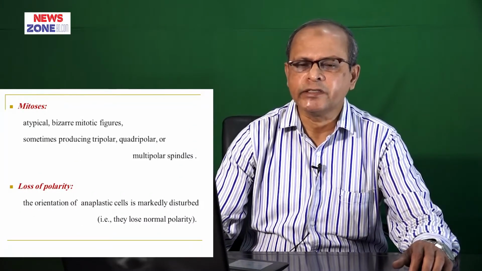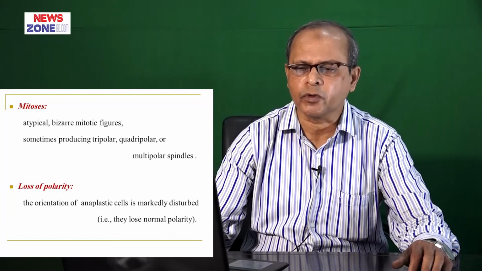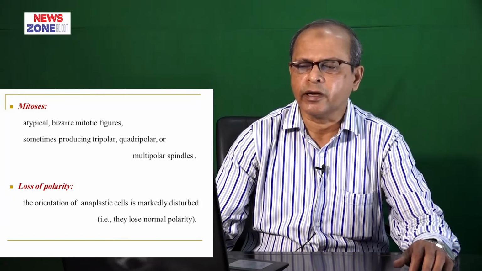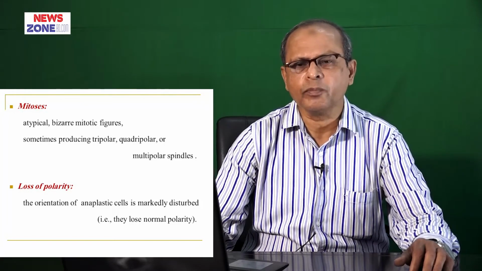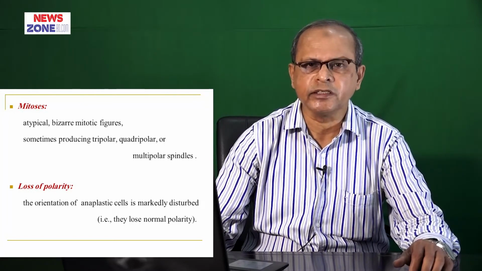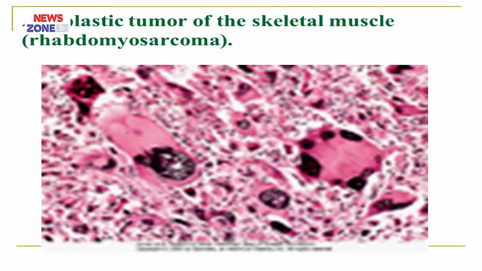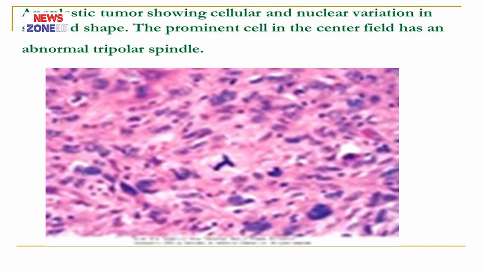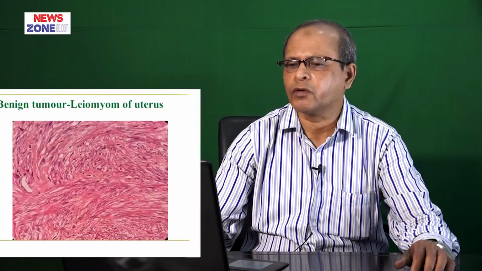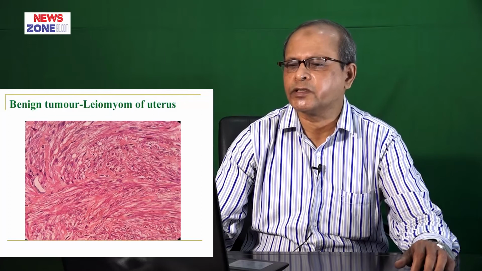Mitosis. There are atypical, bizarre mitotic figures, sometimes producing tripolar, quadripolar and multipolar spindles. Loss of polarity: the orientation of anaplastic cells is markedly lost. Other changes, there may be formation of tumor giant cells. You can see in this figure, there is anaplastic tumor of skeletal muscle, there are tumor giant cells, and there are large hyperchromatic nuclei. And there is also another tumor, where we can see a mitotic figure, and this is an abnormal mitotic figure which is forming a tripolar spindle shape.